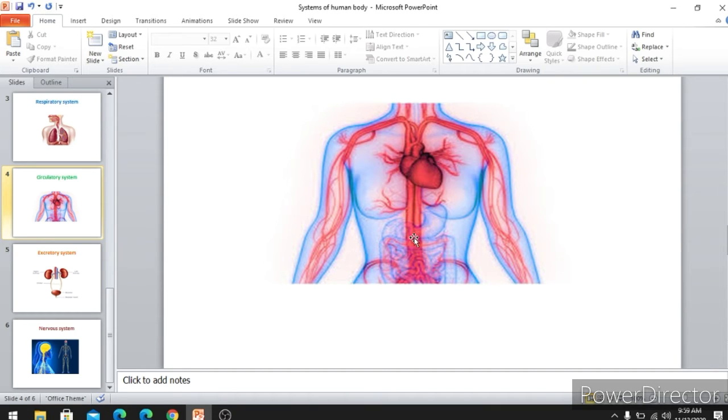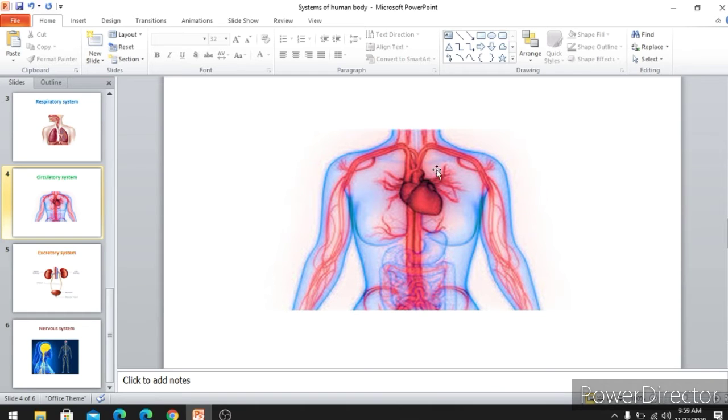You learnt about the digestive system and the respiratory system. Every system needs oxygen, and every system needs nutrients. Those are all supplied along with the blood by the heart. So the blood is carrying oxygen and nutrients to each and every part of the body. This is about your circulatory system, children.